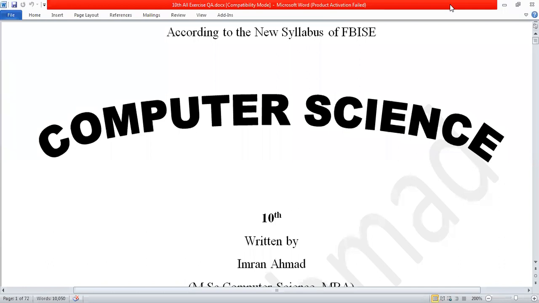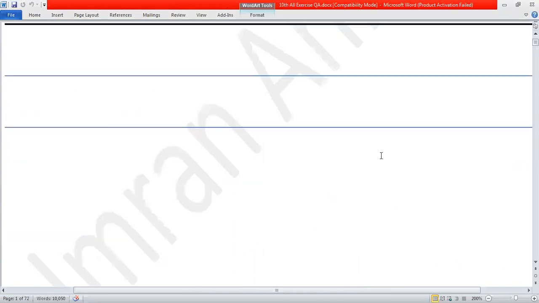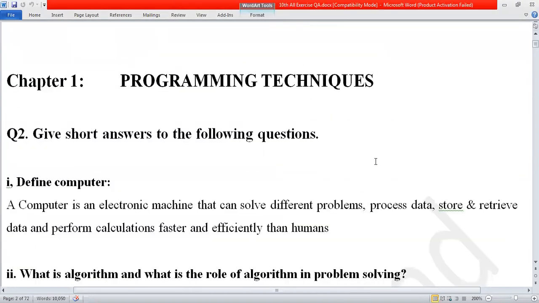First of all, I welcome you all to class 10th, for those students who are promoted to class 10th. Now we come to the topic according to the new syllabus of the Federal Board of Intermediate and Secondary Education. This is our computer science class for class 10 students. We will start from the exercise where you will find some short questions and long questions.